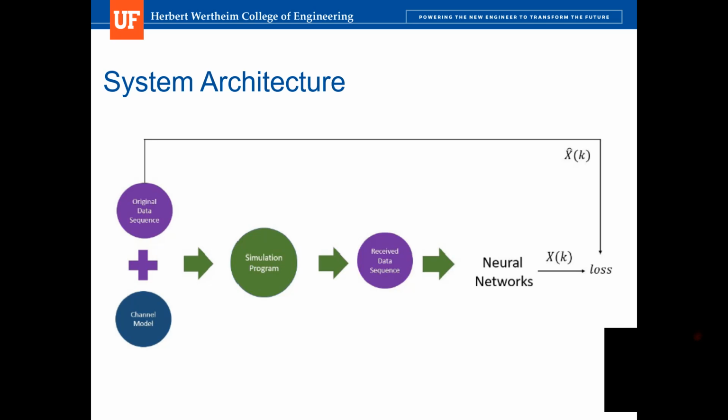The network outputs the predicted transmitted data sequence, which is XK here. This is compared with the original transmitted data sequence, which is XK hat here, and then we can calculate the loss and backpropagate through our neural network.